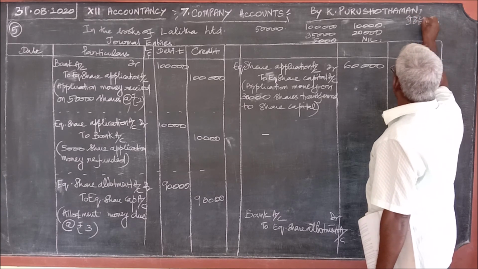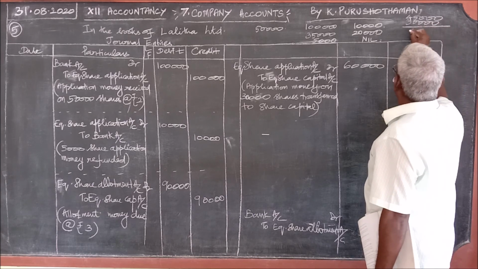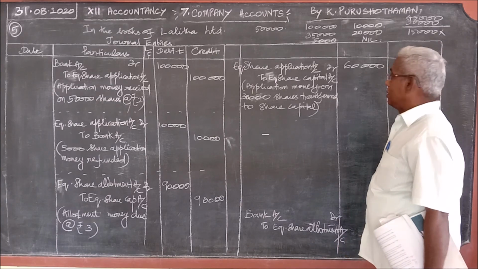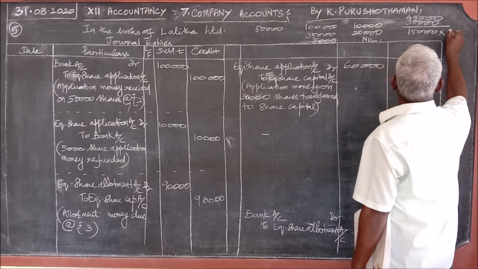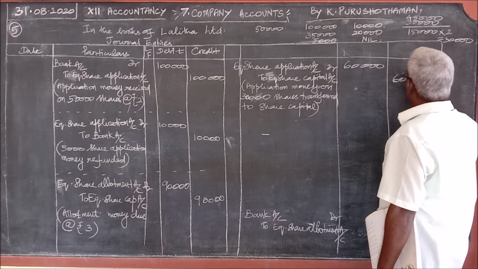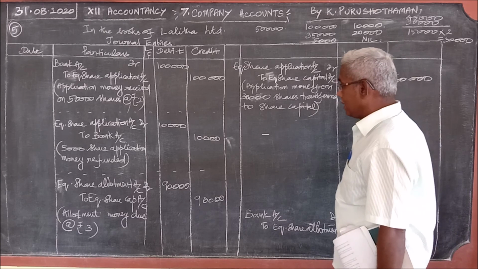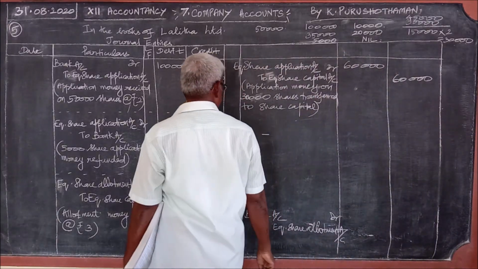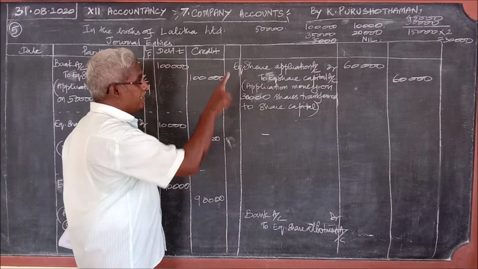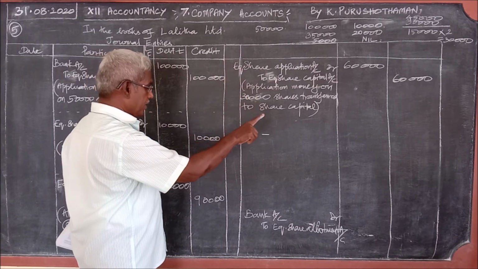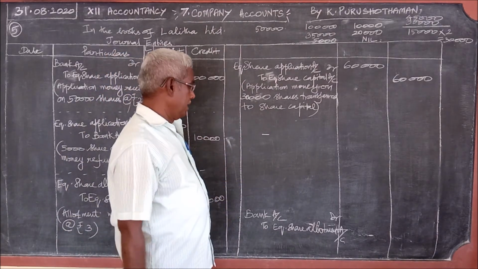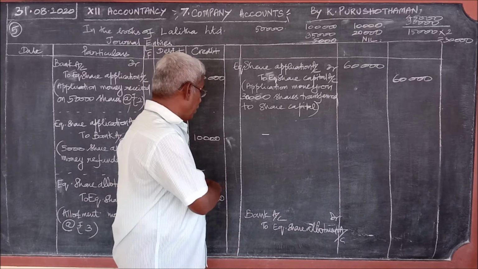So application money for 15,000 shares is kept in reserve. Therefore, 2 into 15,000, 30,000 rupees is in excess with the company. Therefore, what journal entry must we do? That 30,000 excess share application money should be transferred to share allotment.